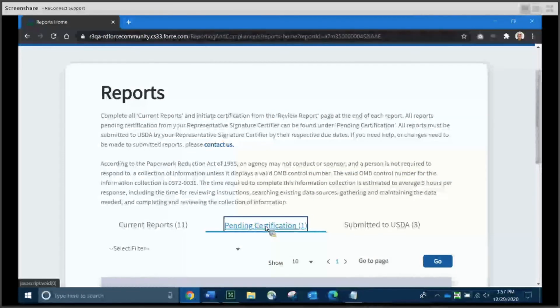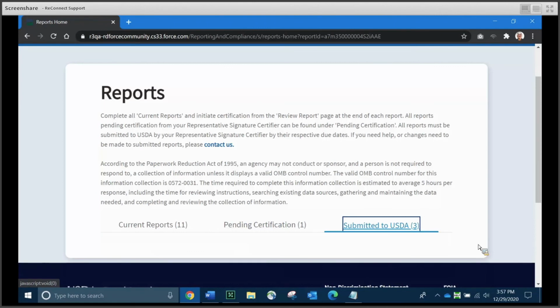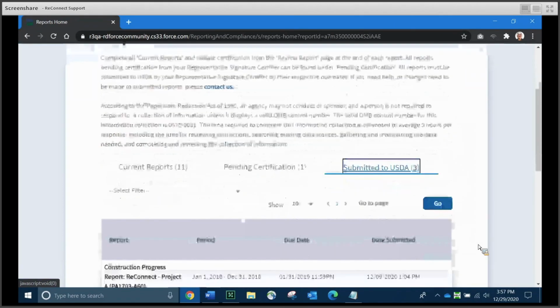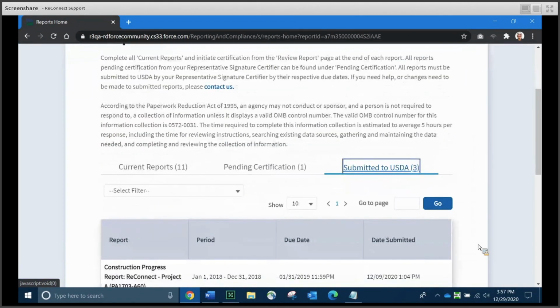And again, it's also going to convert the report to read-only for everyone except the RepSign Cert. He or she is going to review the report, and they have 2 choices to make when they're done reviewing it. They can either send it back to your team for more information and to rework things, which would move the report back to current reports, or they can click on Submit to USDA, which will move the report to the 3rd tab here on the reports dashboard, submit it to USDA, and convert the report to completely read-only for everyone on your team.